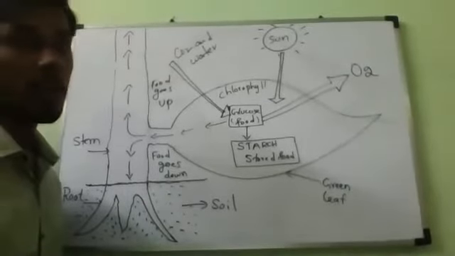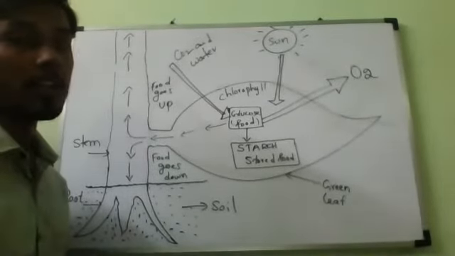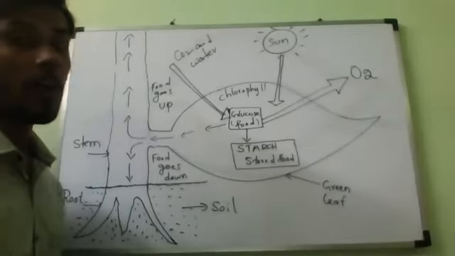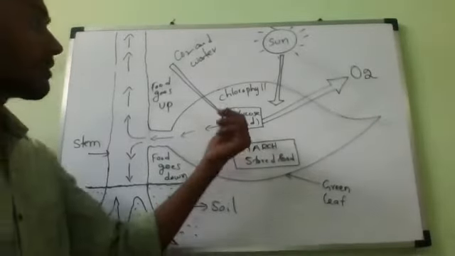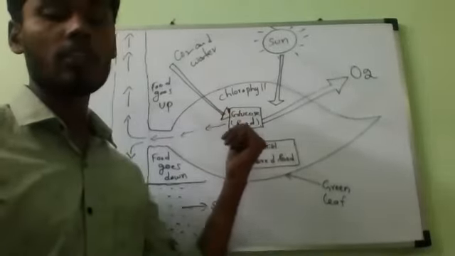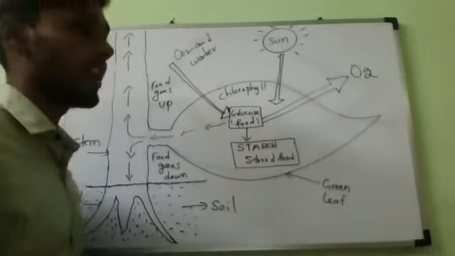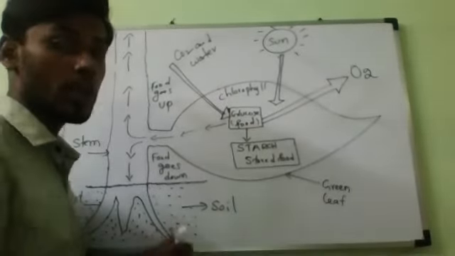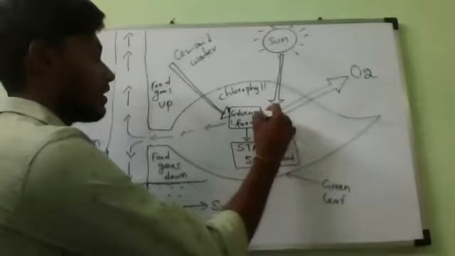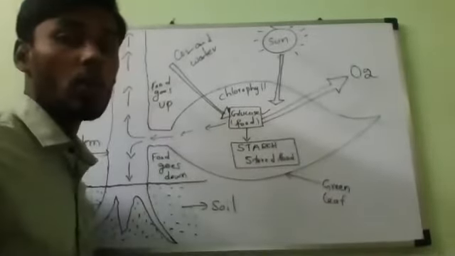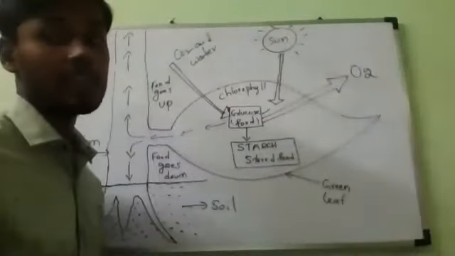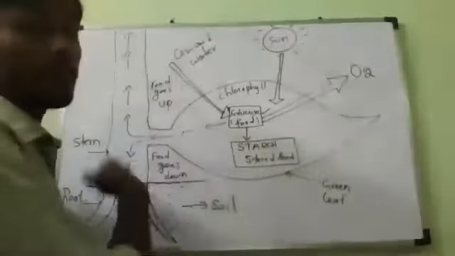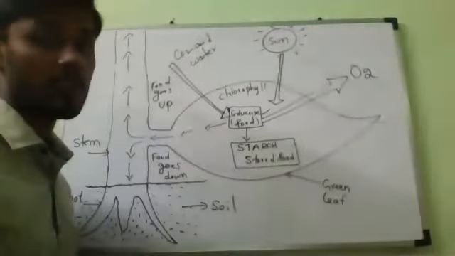If we observe here, the food prepared by the green leaves of a plant is in the form of a simple sugar called glucose. Whatever food is prepared by the photosynthesis reaction is a very simple food. What should we call it? Glucose. This glucose made in the leaves is then sent to different parts of the plant.